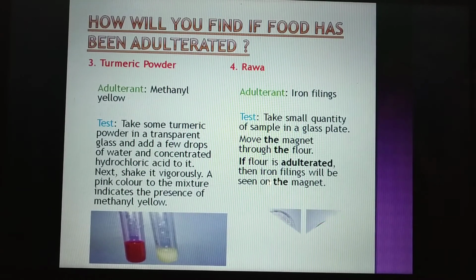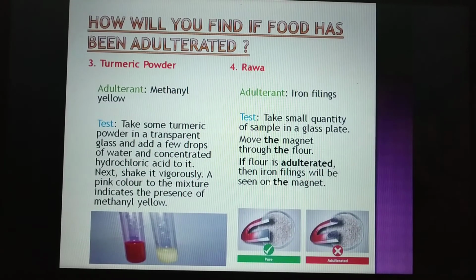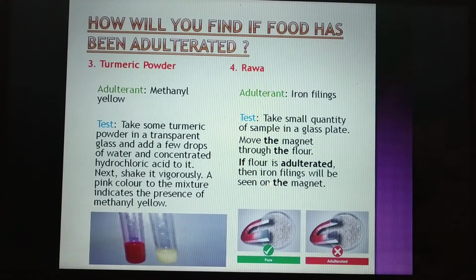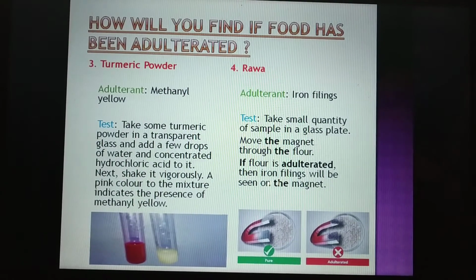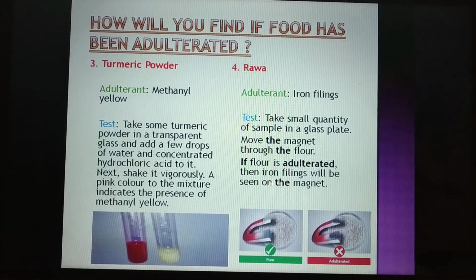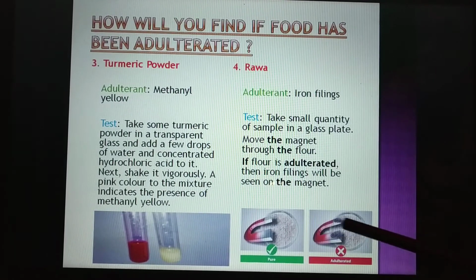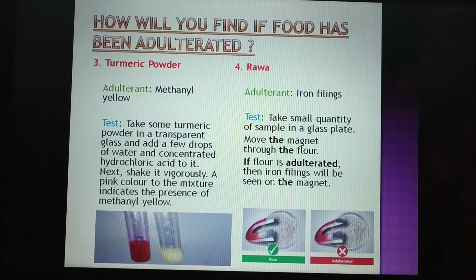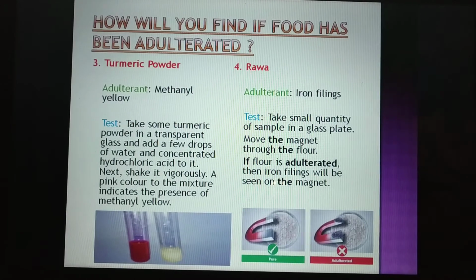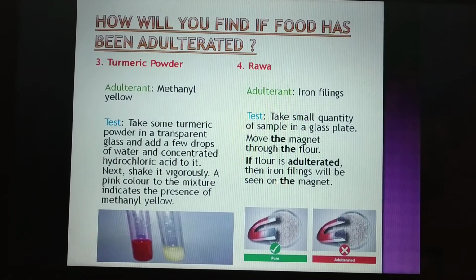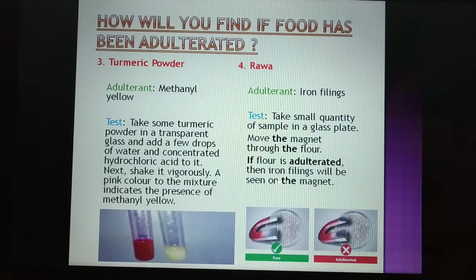If it contains iron filings, it will stick to the magnet, and if it does not, then you will understand that it is an unadulterated product. So it shows the pure and the adulterated ones. In pure, there are no iron filings on the magnet, but in the adulterated ones, there are iron filings on the poles of the magnet. So we have seen the ways in which food is adulterated and how we find out whether the food has been adulterated.